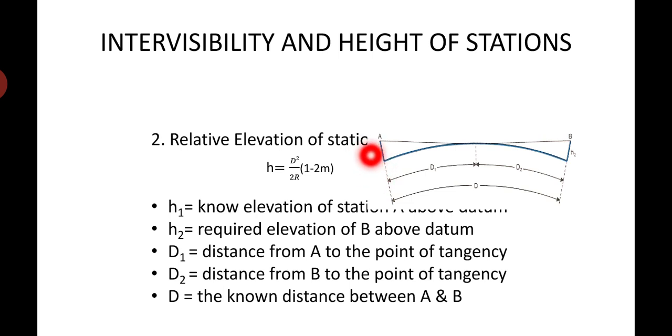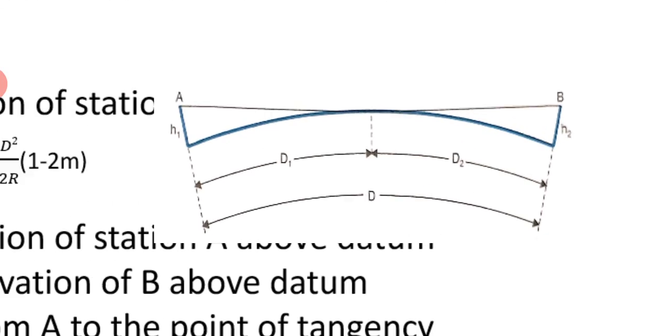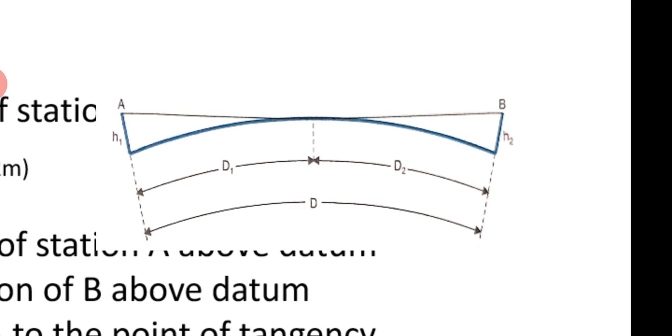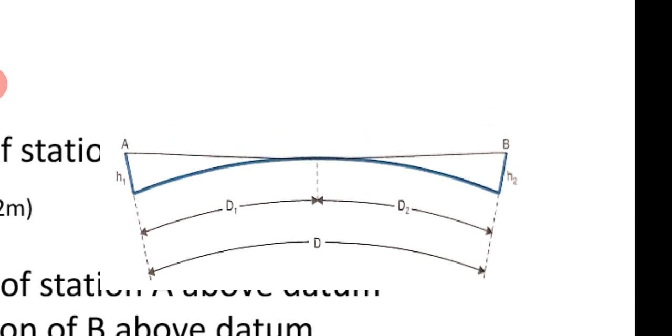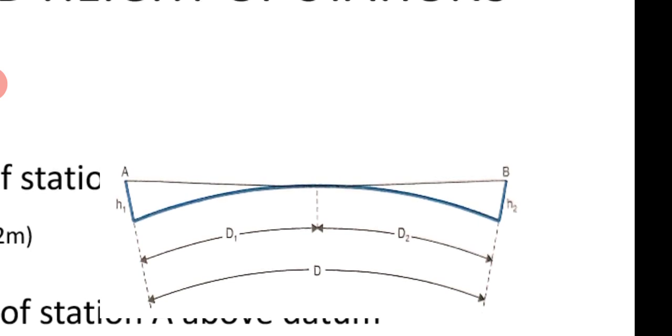Now if you take a relative elevation of a station, H is equal to, now if you consider these things, here we are having the Earth's curvature, which we consider while finding out the elevation of A and B. We know the formula H is equal to D square divided by 2R, 1 minus 2 meter. If you see this figure, H1 and H2 are the elevations of stations A and B. D1 and D2 are the distances of A and B at the tangency. This is the tangency, right? And D is the total distance between A and B.